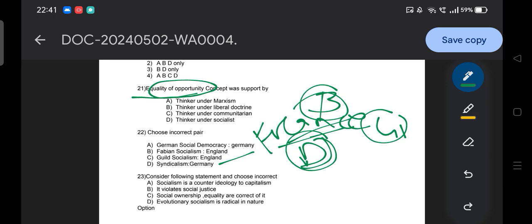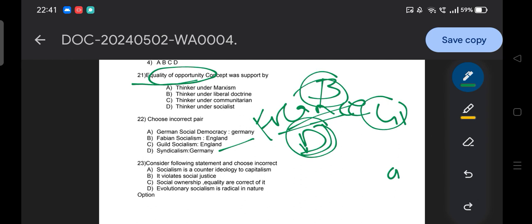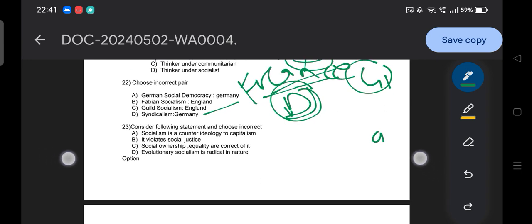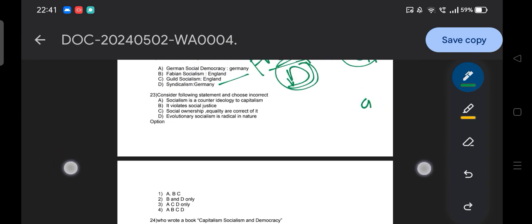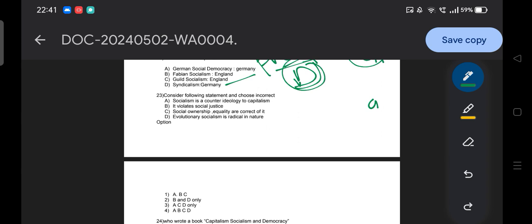So moving to the next question: consider the following statements and choose the incorrect one. Socialism is a counter ideology to capitalism. It violates social justice. Social ownership and equality are the core of it. Then option D, evolutionary socialism is radical in nature. So you need to find the incorrect one, and here are the options. I hope it's visible to you. Hope you all are attempting the question by circling on your OMR sheet. And your time is off.